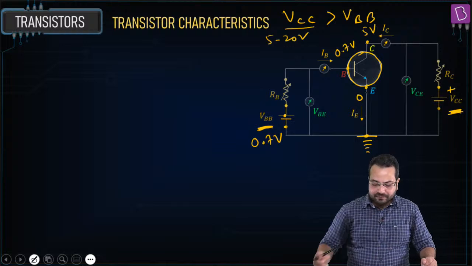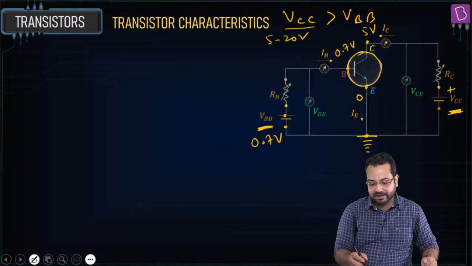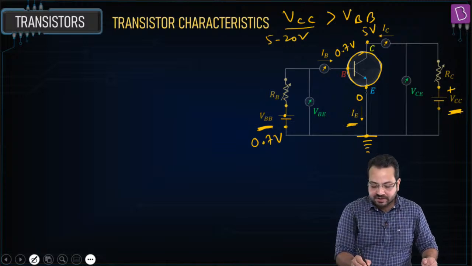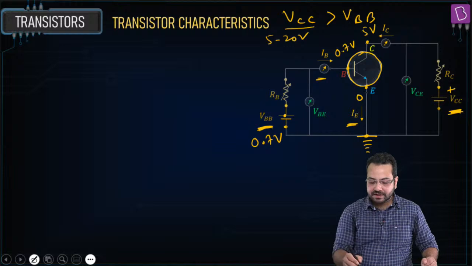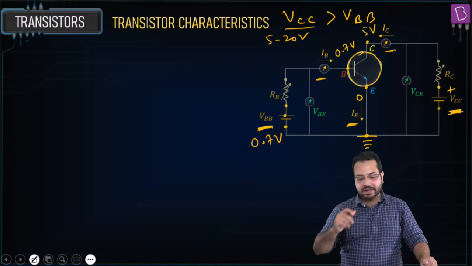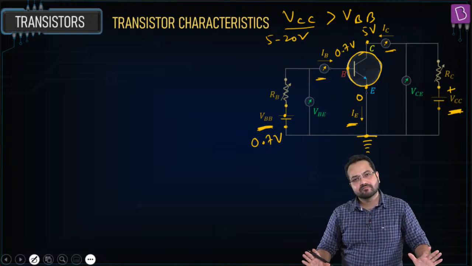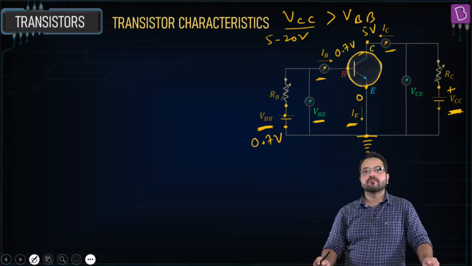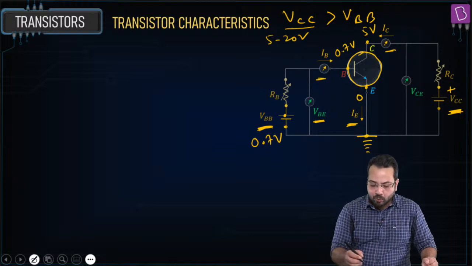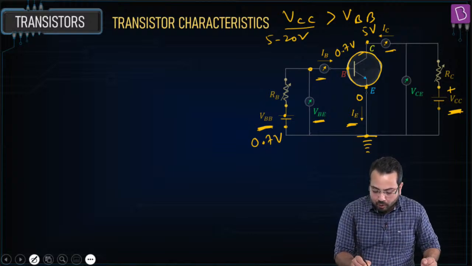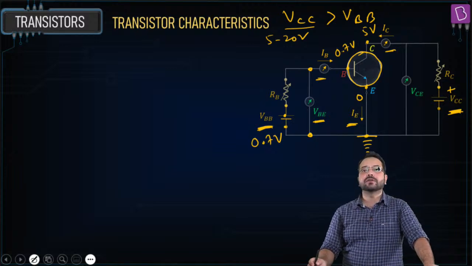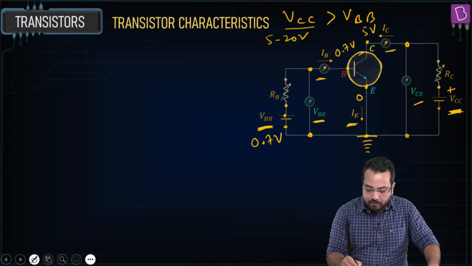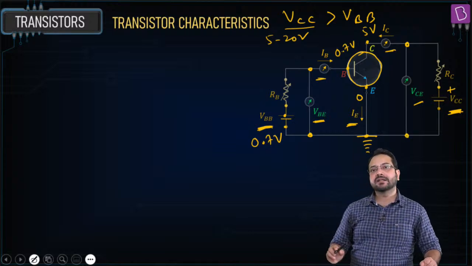Alright, now after that we need to look at the currents. This is the emitter current, it is coming out of the emitter. This is the base current, it is going into the base, and this is the collector current which is going into the collector. Is that correct? Perfect. Now we have attached a voltmeter which is going to measure the potential difference between the base and emitter, and another voltmeter which is going to measure the potential difference between the collector and the emitter.